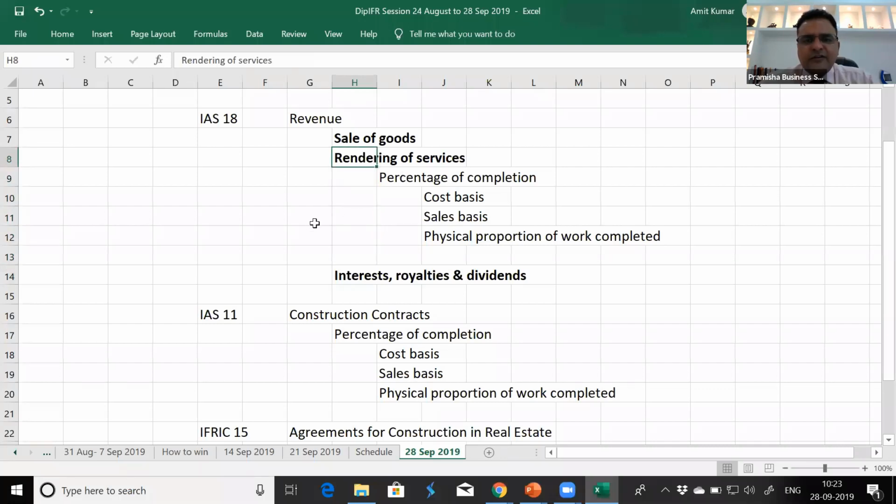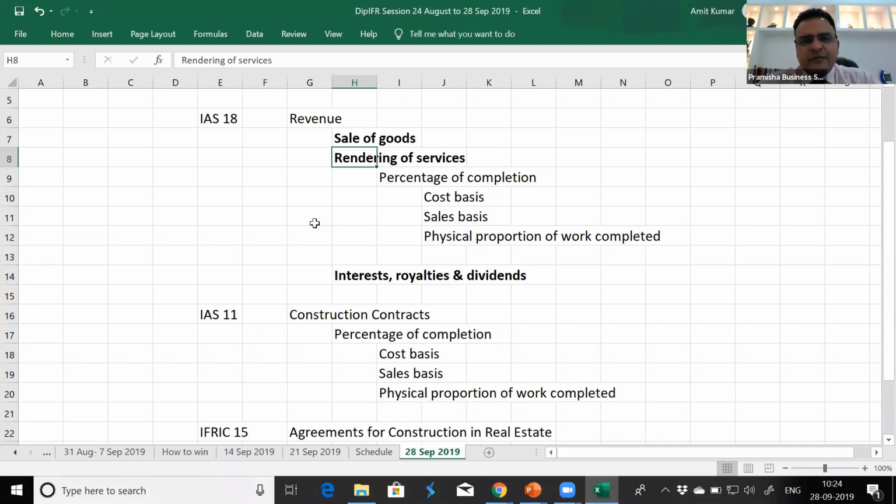Rendering services means, suppose there's a mason who is not responsible for arranging the material, who's not responsible for arranging labor. His job is simply to complete the work. He will use his physical activity to complete the job as guided by the customer, that this is the building we need to construct. So the mason is simply acting as a mediator who is not responsible for arranging material, who is not responsible for arranging labor, but he is responsible for constructing the building.